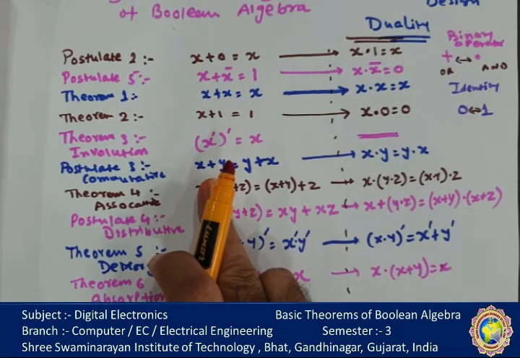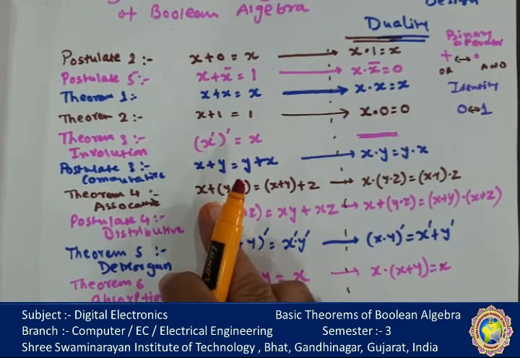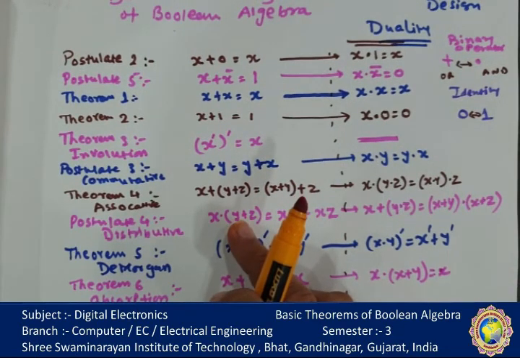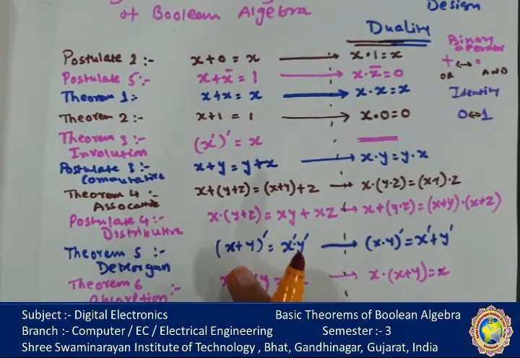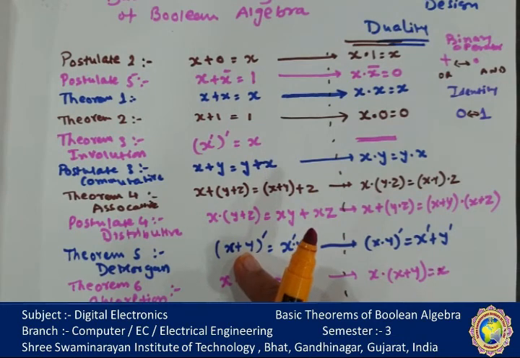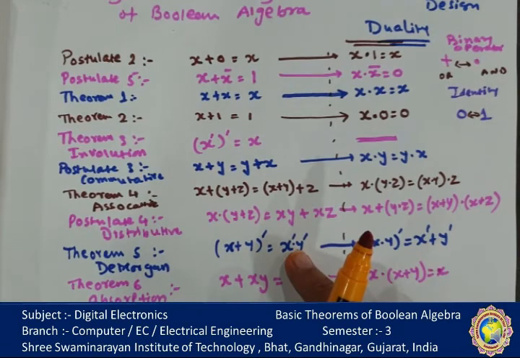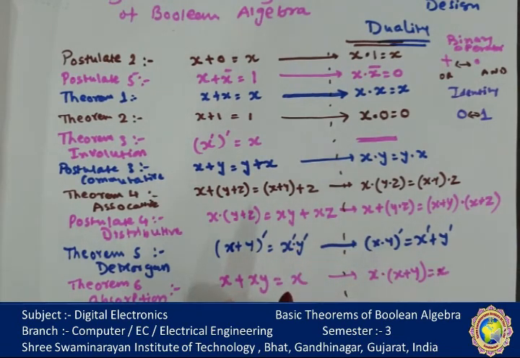Commutative law is applicable for two variables. Associative is also applicable for the same operator, but for three variables. But distributive law is a combination of two operators with three variables. De Morgan's theorem says any operator of two variables inverted is the individual inverted with the replacement of the operator. But absorption theorem is x or xy is equal to x. Similarly, x in bracket x or y is equal to x. So these are the postulates and theorems of Boolean algebra.